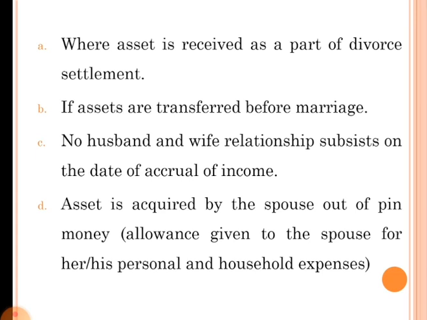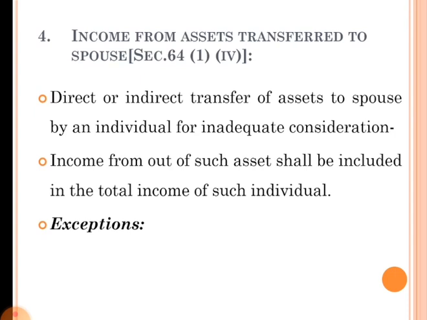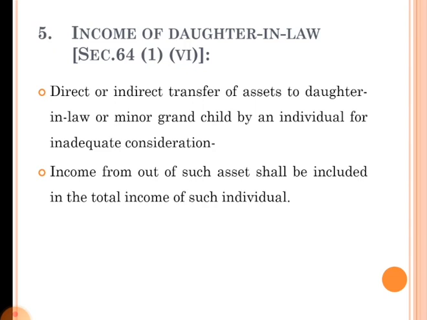So this is the fourth situation under clubbing of income. Next, fifth one is income of daughter-in-law, section 64 subsection 1 clause 6. Here any direct or indirect transfer of assets to a daughter-in-law or minor grandchild by an individual for inadequate consideration, income from out of such assets shall be included in the total income of such individual.